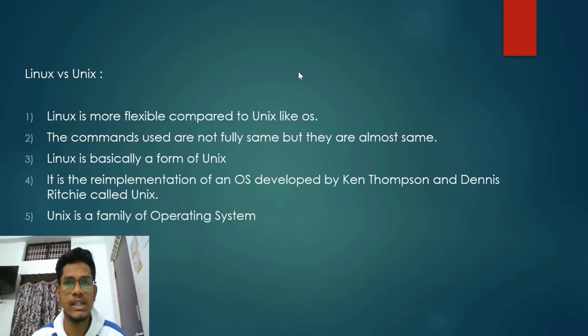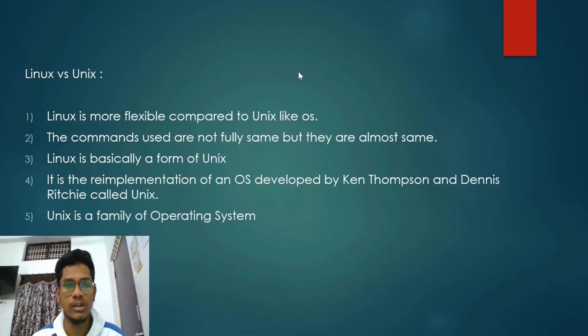We'll discuss that later. Linux is a re-implementation of the operating system developed by Ken Thompson and Dennis Ritchie. Dennis Ritchie is the creator of the C language and co-created Unix. Linux was re-implemented with the help of Unix.